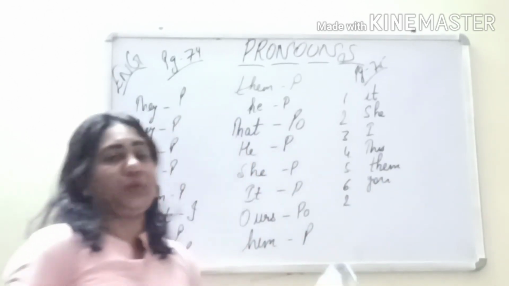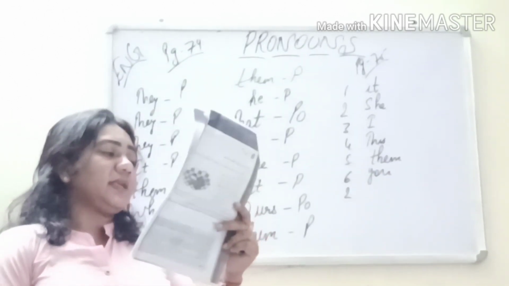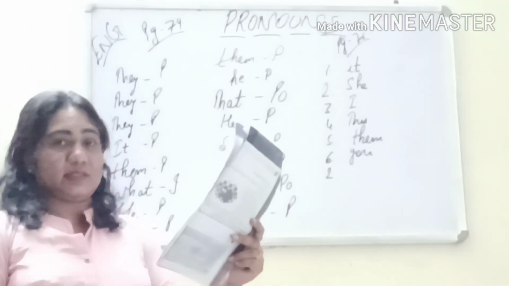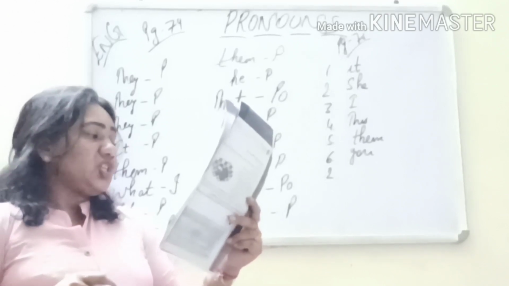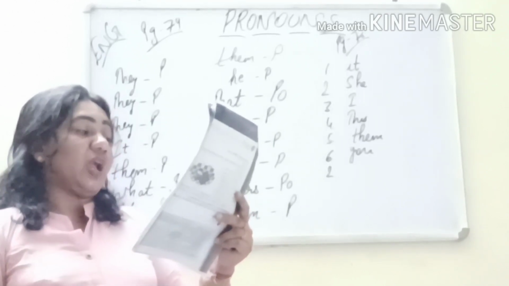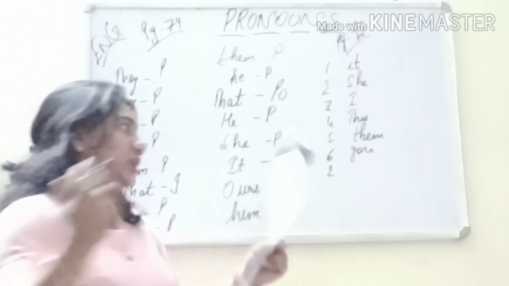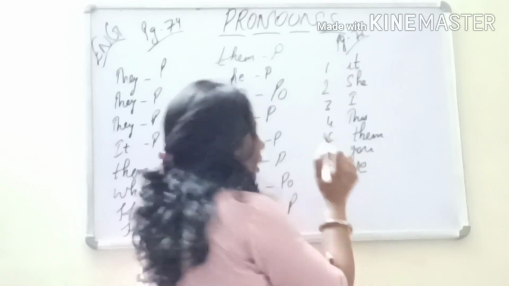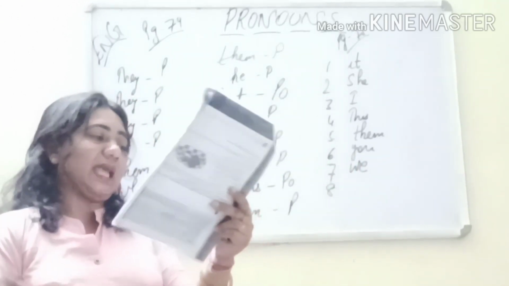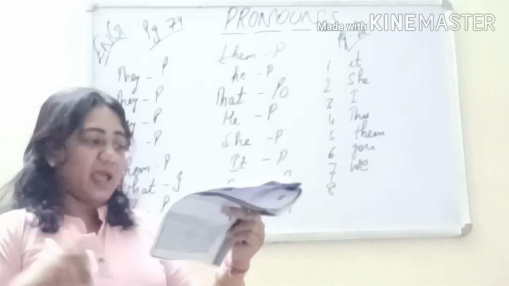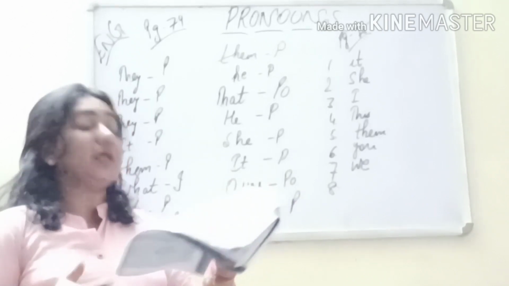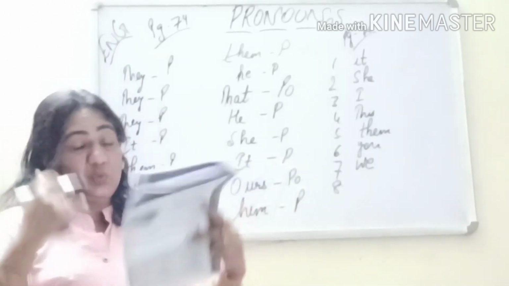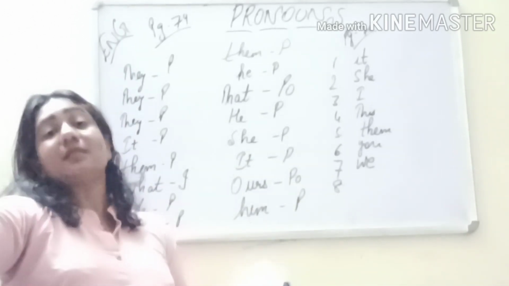Second person pronoun. My cousins and I are on vacation to Rajasthan. So we are talking of my cousins and I. We are ready to explore its capital, Jaipur. So we are more than one. So I use here we. We all are going to Jaipur to explore its capital. The Roys have invited us as well as them to their anniversary party. Now, the Roys have invited whom? They might invite us as well as them.